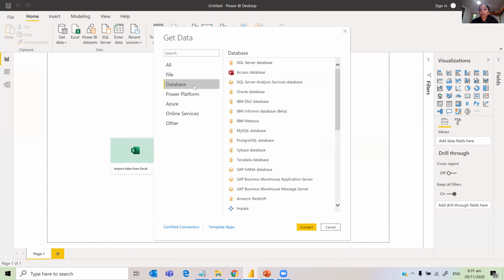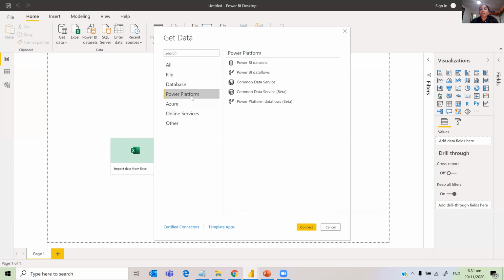Also, if you go into databases, these are all the databases that you can connect to. And there is something called Power Platform. I don't know whether you have all heard. With Power Platform, you can have Power BI datasets which you can publish onto the Power BI service. You can connect to Power BI dataflows. There is something called Common Data Service in the Power Platform. You can connect to that. And these two, I think we are trying out beta versions.